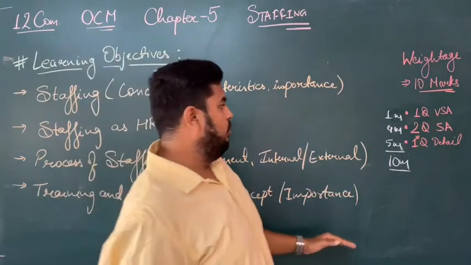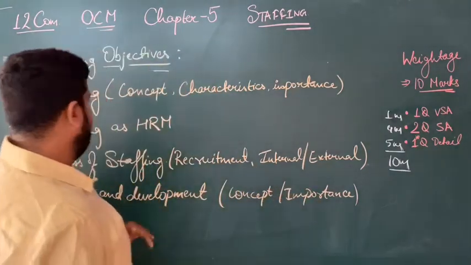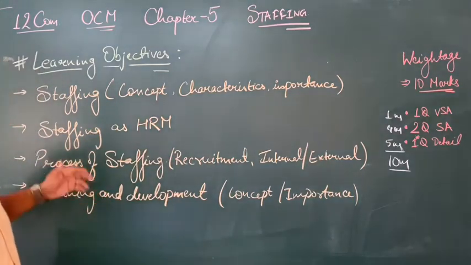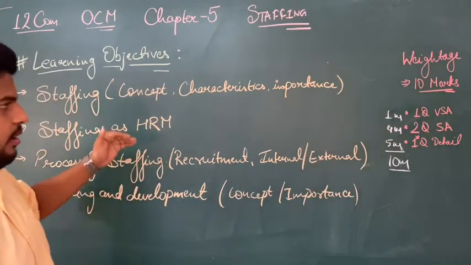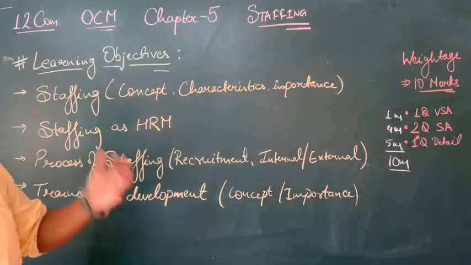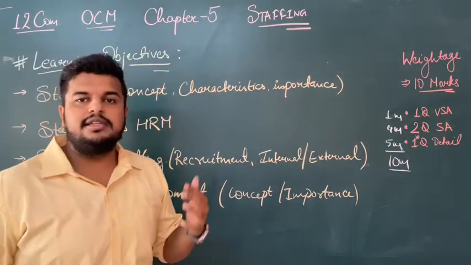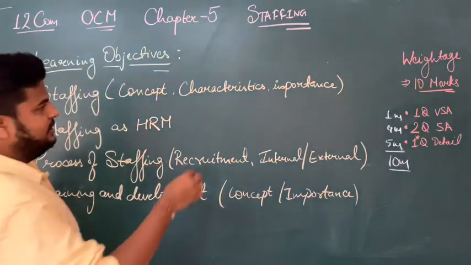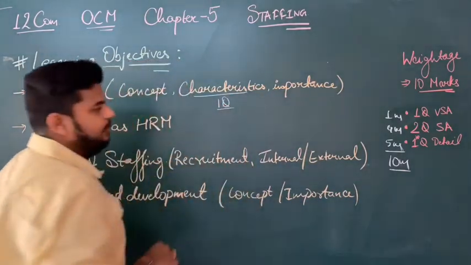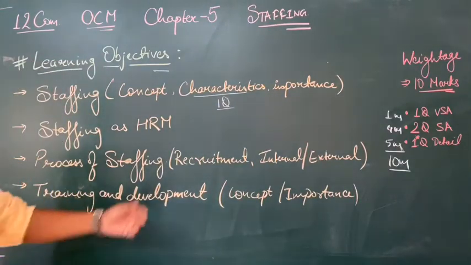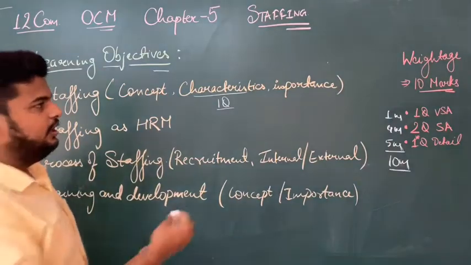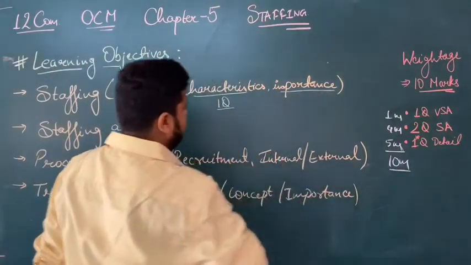Clear? Now, talking about the chapter staffing, we can divide it into 4 major parts that we will be learning. The first part consists of staffing: what is staffing, its concept, meaning, characteristics and importance. Chances are that from characteristics one question can be asked for 5 marks, so this is an important topic. The same goes for importance.